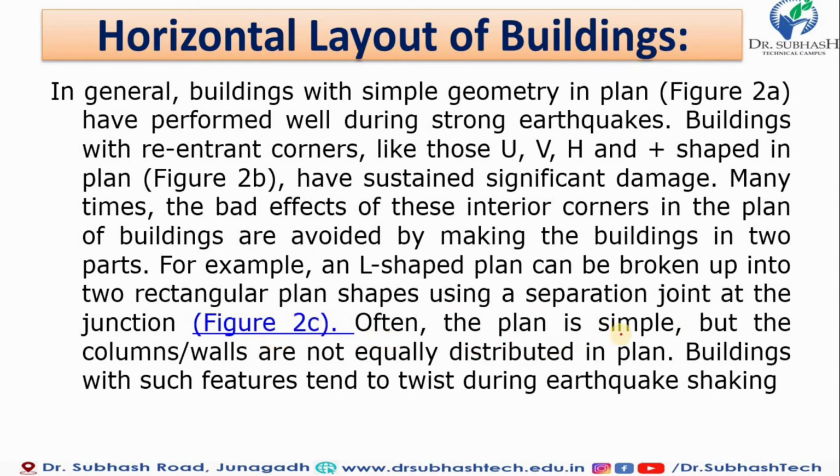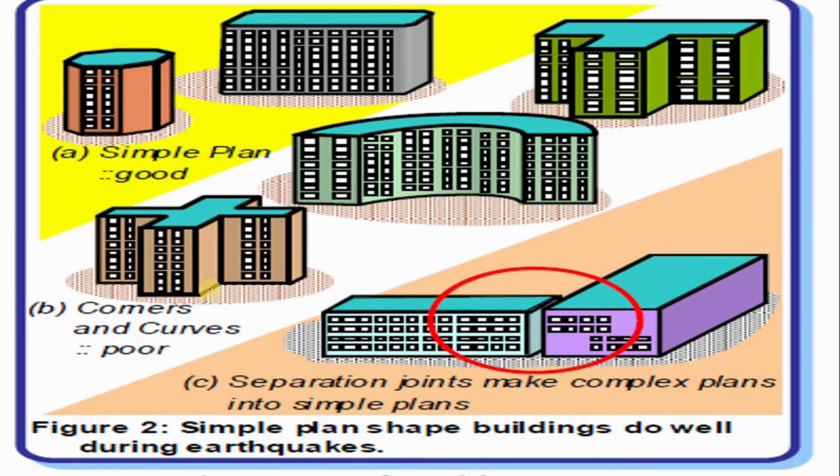Often the plan is simple, but the column and beam are not equally distributed in plan. A building with such features tends to twist during earthquake shaking. So both these effects are very severe in our building. We will see this in the figure. You can see that we have built an L-shape plan of our building.